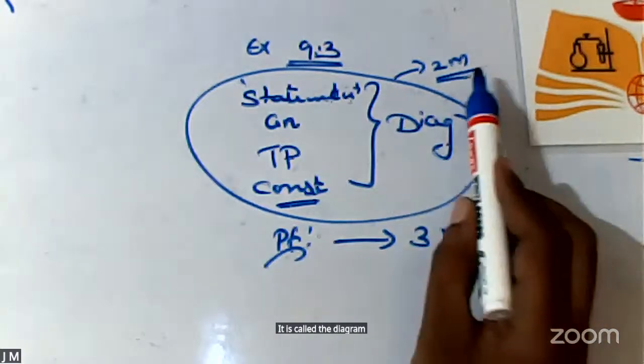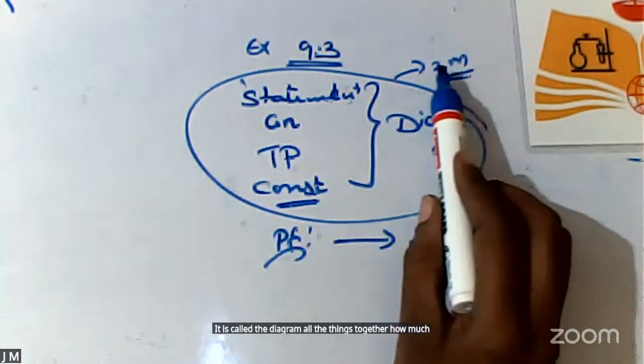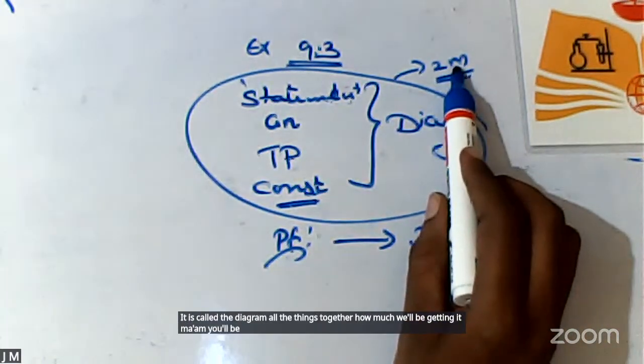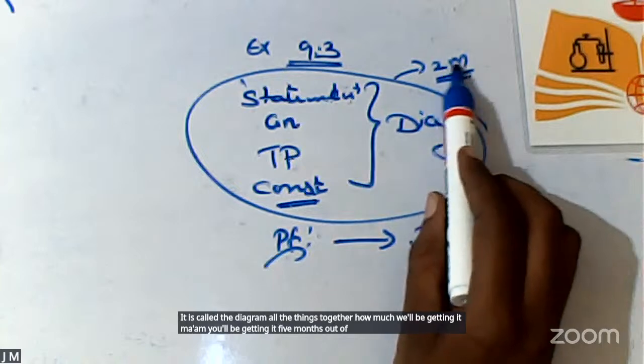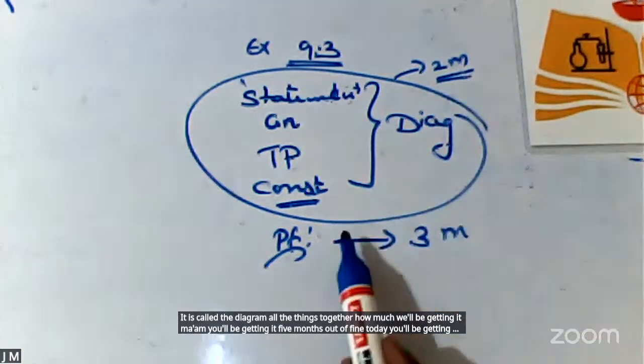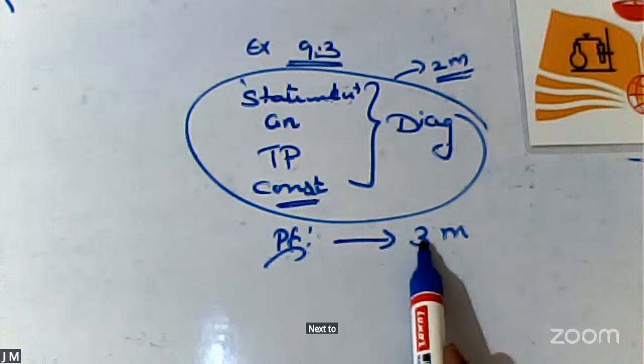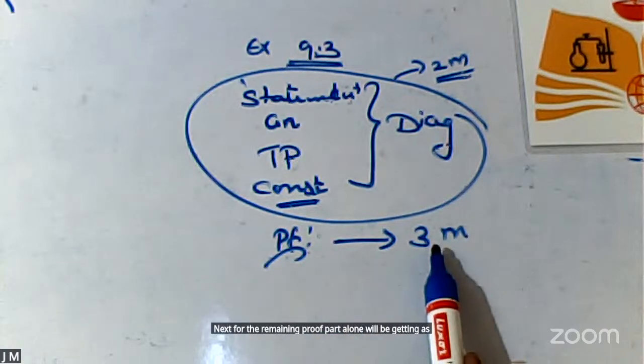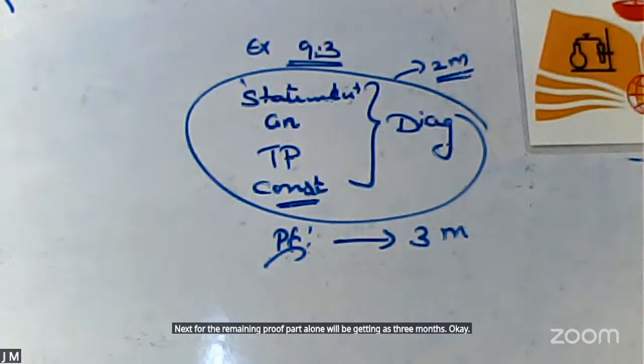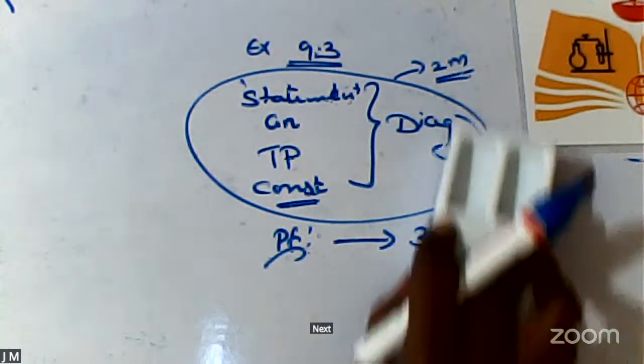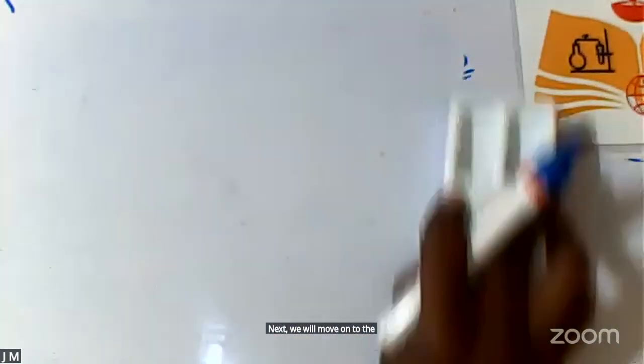All the things together, you will get 5 marks out of 5: 2 marks for these steps, and 3 marks for the remaining proof part.